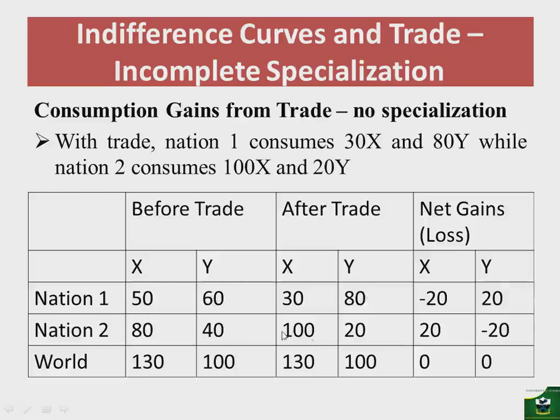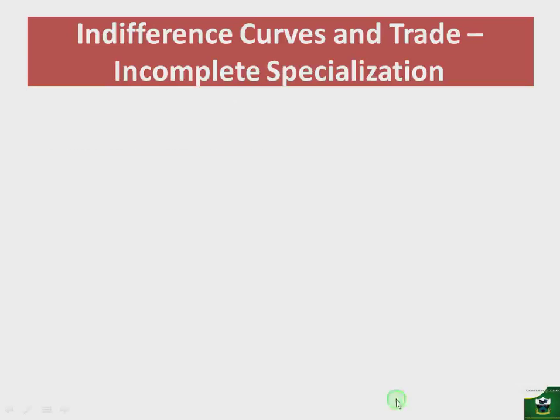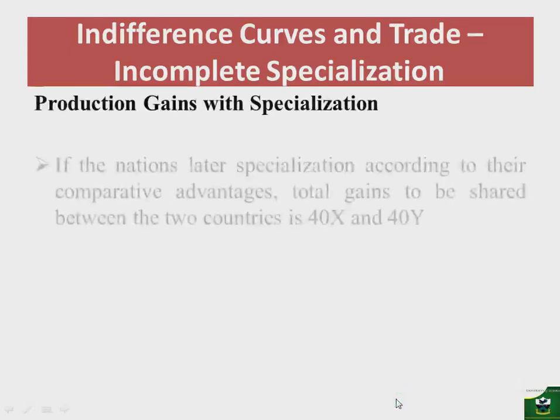And if we do the same for nation 2, 100 of X minus 80, we get 20, and 20 minus 40, we get negative 20. And if we add these two, we see that we end up with 0 gains of X and 0 gains of Y, which shows that when two nations are not specializing in producing the commodities of their comparative advantage, it means that the gains will be 0. So all they've done is just reallocated whatever was available, but gained nothing. So let's look at what will happen if the nations now specialized. So production gains with specialization.